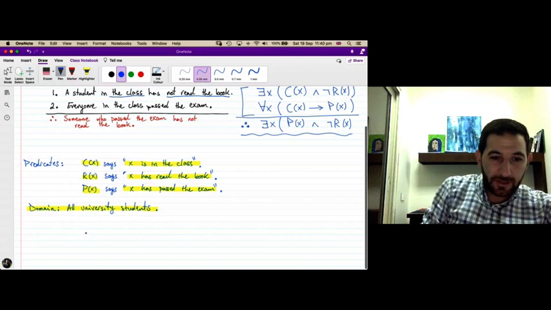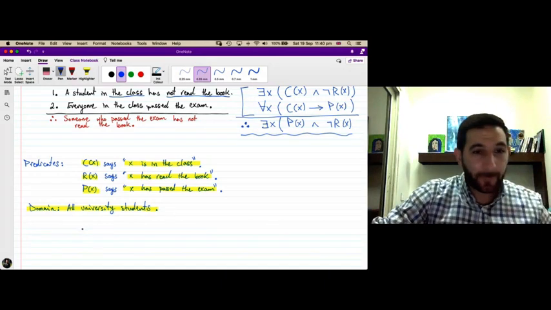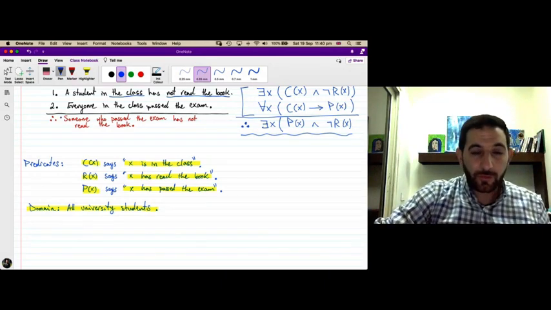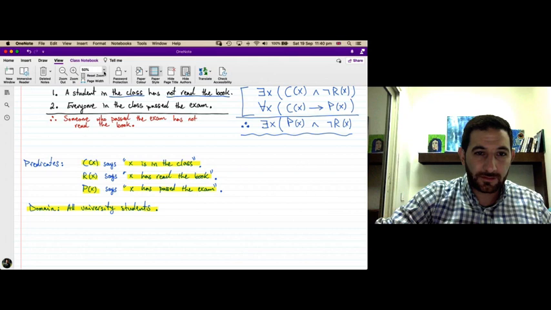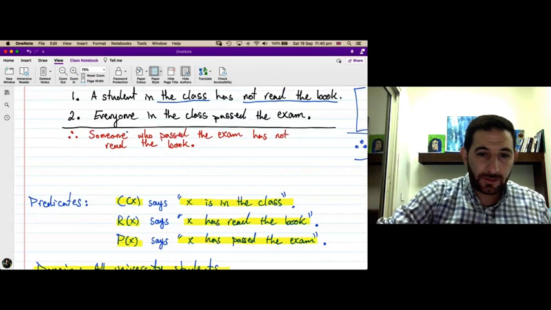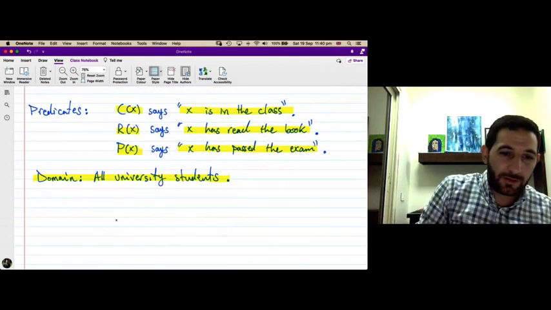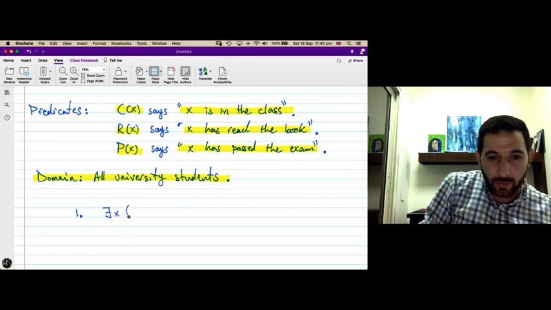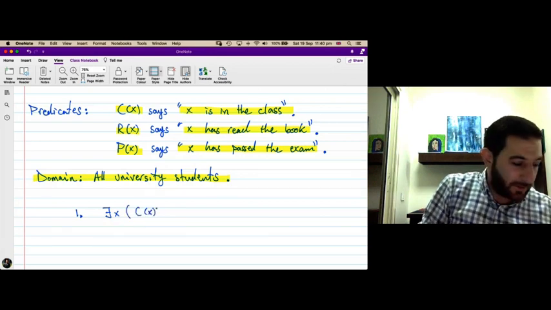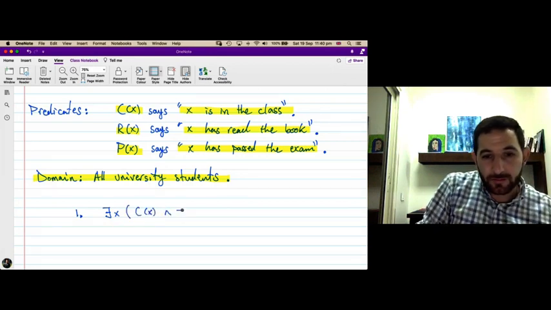Remember, in a formal proof, we write a sequence of statements. Let me just zoom in. Let me start with the first premise, which says there exists a student who is in this class and did not read the book.